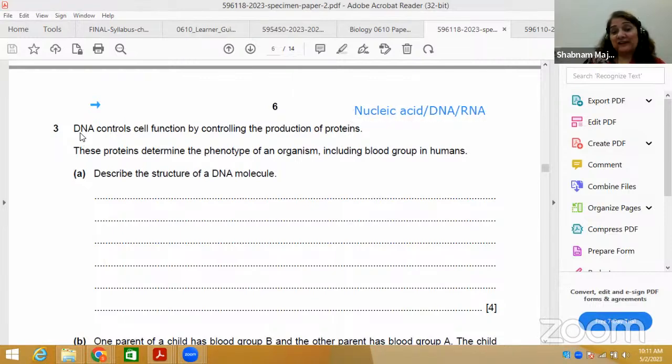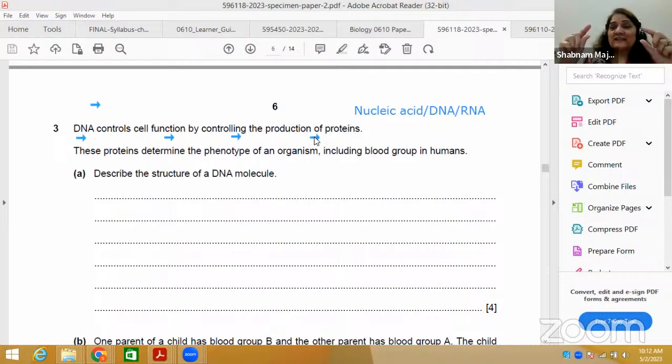And he's providing the information that DNA controls cell function. It controls cell function by controlling the production of proteins. Now, if you remember, let's start from the cell topic. Do all cells contain a nucleus? No. A prokaryotic cell, which is a typical bacteria, lacks a typical nucleus. There is only circular DNA lying in the cytoplasm, with no nuclear envelope around it. But all eukaryotes, meaning all unicellular and multicellular organisms other than bacteria, contain a nucleus.